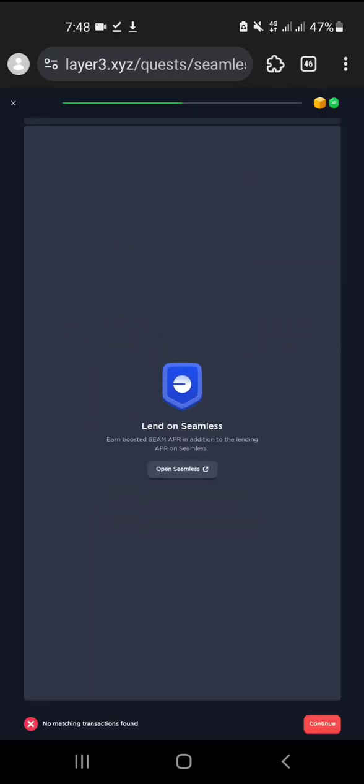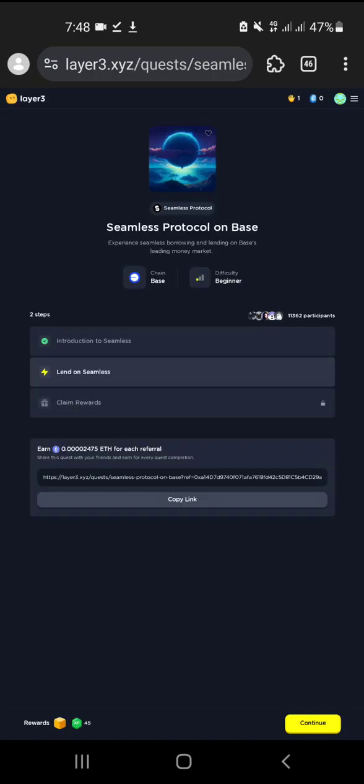Okay, so straightforward, it's kind of like Galxe. So yeah, here is Layer3 quest. Quest is basically a place for crypto lovers who wanna learn as well as earn, exactly in airdrops.